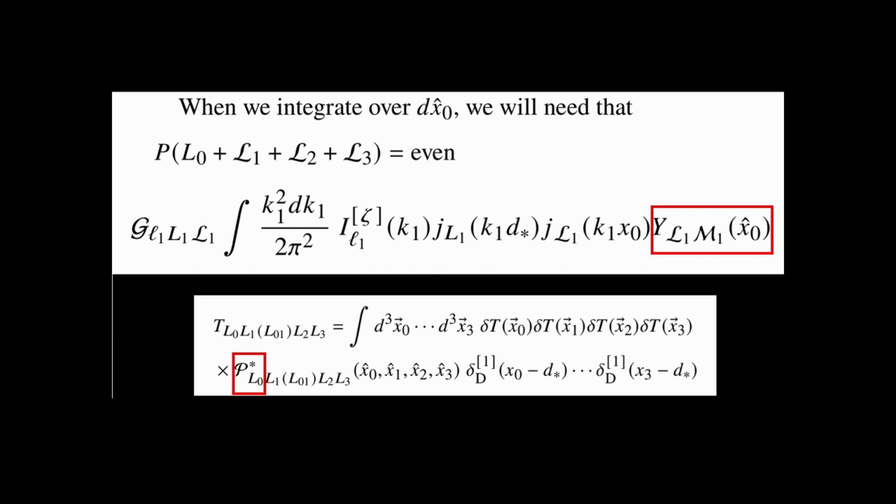So just to remind you, this second line I'm showing, starting with the g, I've highlighted the spherical harmonic we get from that. That's big script L1. We'll get a similar thing from our integrals over x2 and x3. So we'll have big script L2 and big script L3 of x naught. And then I've duplicated below the second block here is our original full formula, and I've highlighted in a red box the PL naught, which is a spherical harmonic capital L naught of the x naught. So that's where the L naught in this parity formula at the top is coming from.